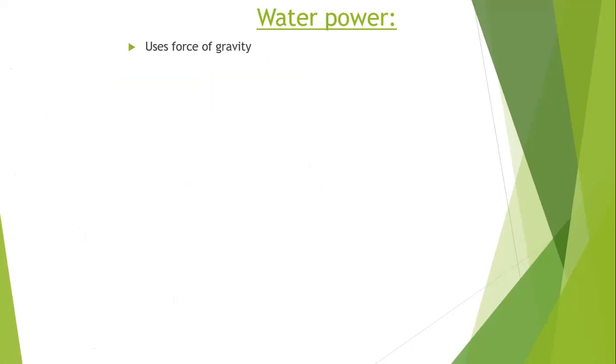If you use the force of gravity, the water can be used for a hydropower station. If you are using water to run a plant, it is called a hydropower station. Next, power from water has been used from the 12th century onwards. By using the water, from the 12th century onwards, electrical power transmission is done.